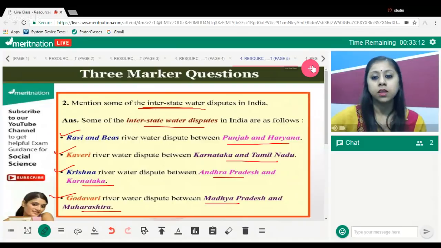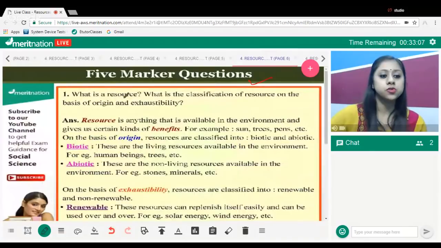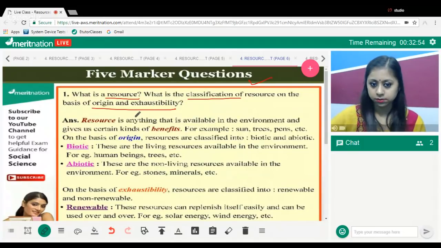Okay. Now let us come to the 5-marker questions. The first question is, what is a resource and what is the classification of resources on the basis of origin and exhaustibility? First, you need to give the answer for what is a resource. A resource is anything that is available in our environment which gives us certain kinds of benefits.